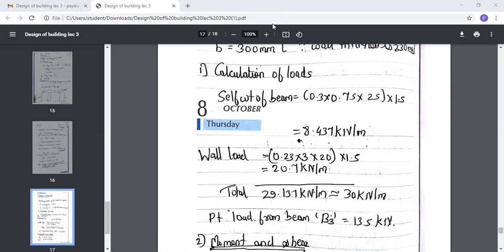So do the calculation for loading. And after completing, let me know so that we can proceed further.